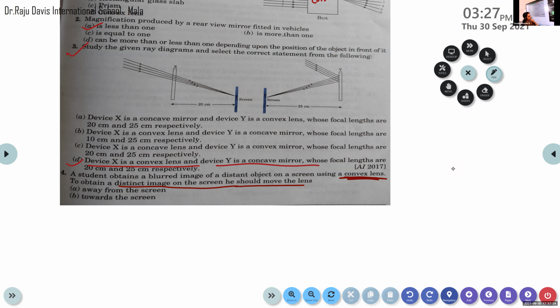Adidev, Haynes, Pratish, Chaya, make a guess. Anyone? In the case of a convex lens, where do we get the virtual and erect image? We have 6 different cases for a convex lens. Out of the 6 different cases, where do we get the virtual, erect and enlarged image?